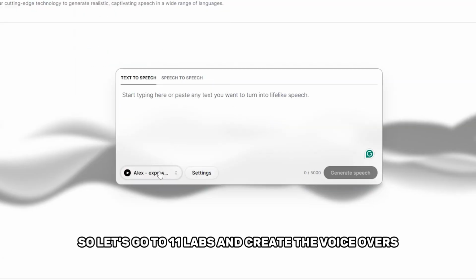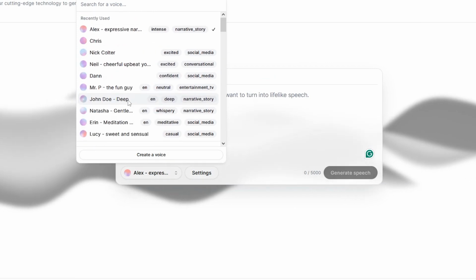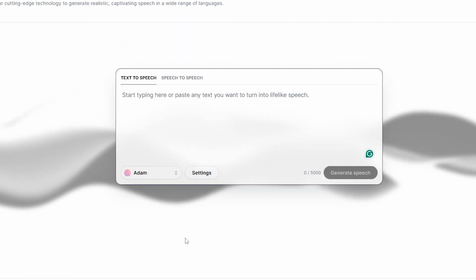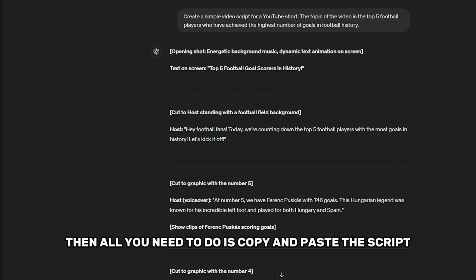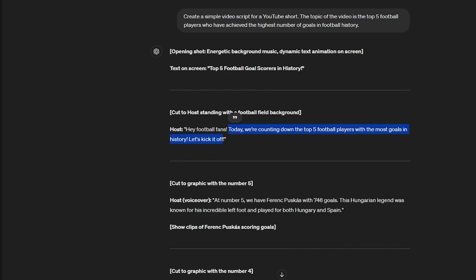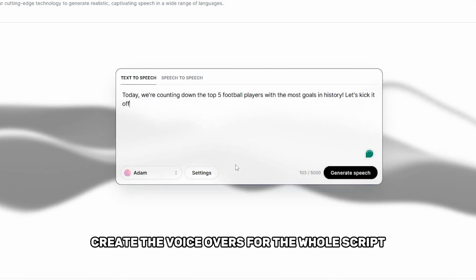So let's go to 11 Labs and create the voiceovers. You can select a suitable voice from here. Then all you need to do is copy and paste the script we generated part by part here. So just like this, create the voiceovers for the whole script.